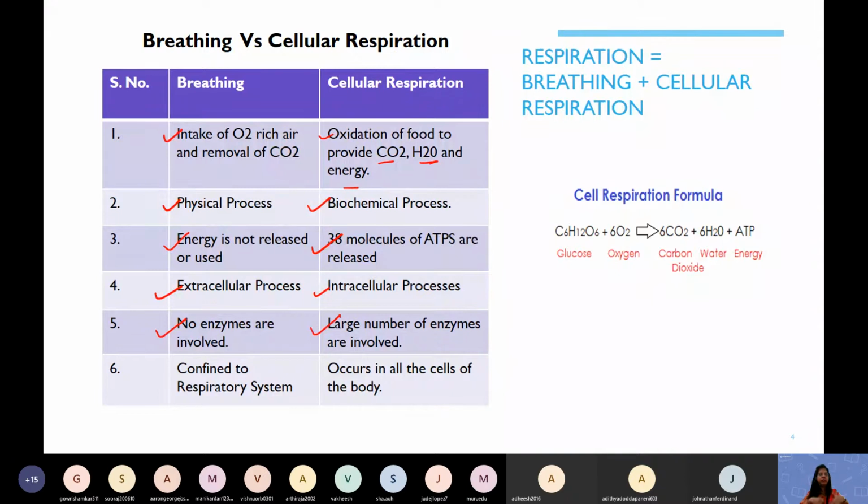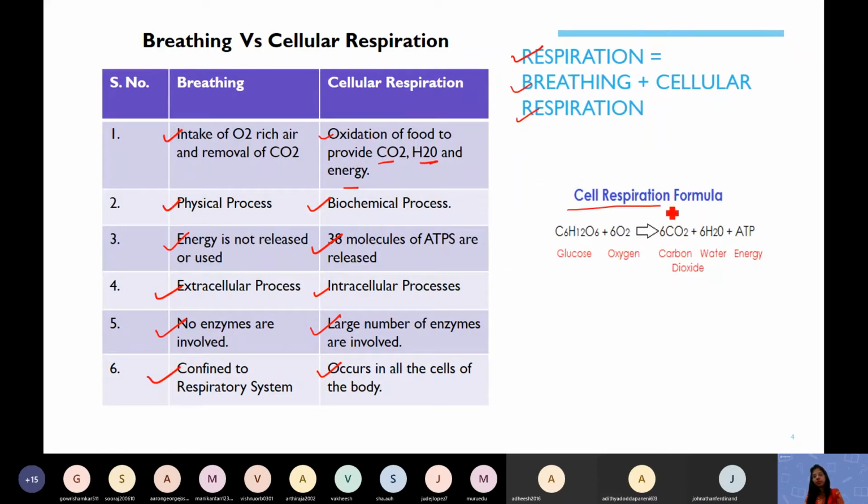Now in breathing, the things involved are called the respiratory system. But respiration happens in the cell, in the cytoplasm and in the mitochondria. So here it happens exactly in the cells of the body. So respiration is equal to breathing plus cellular respiration.